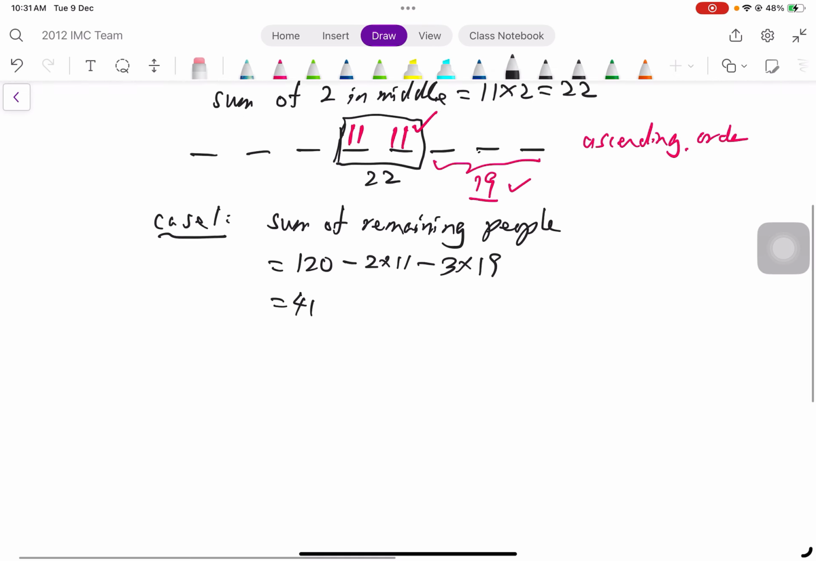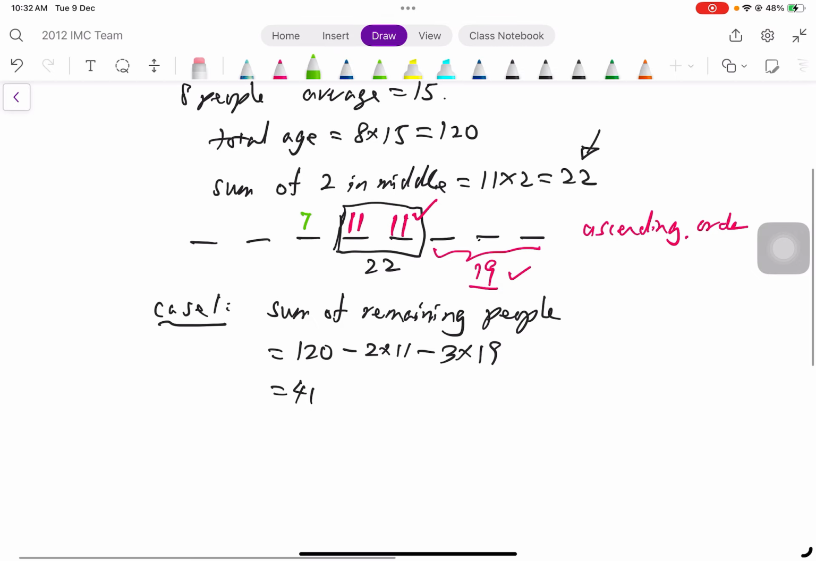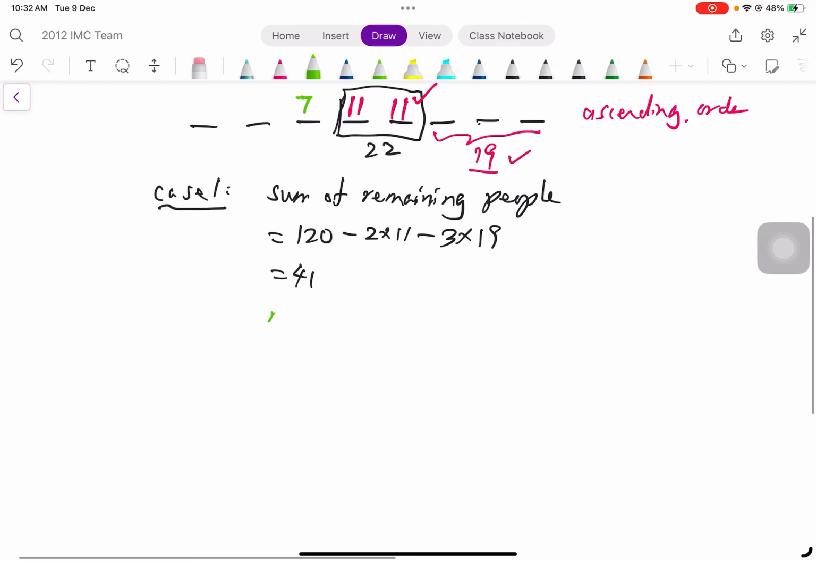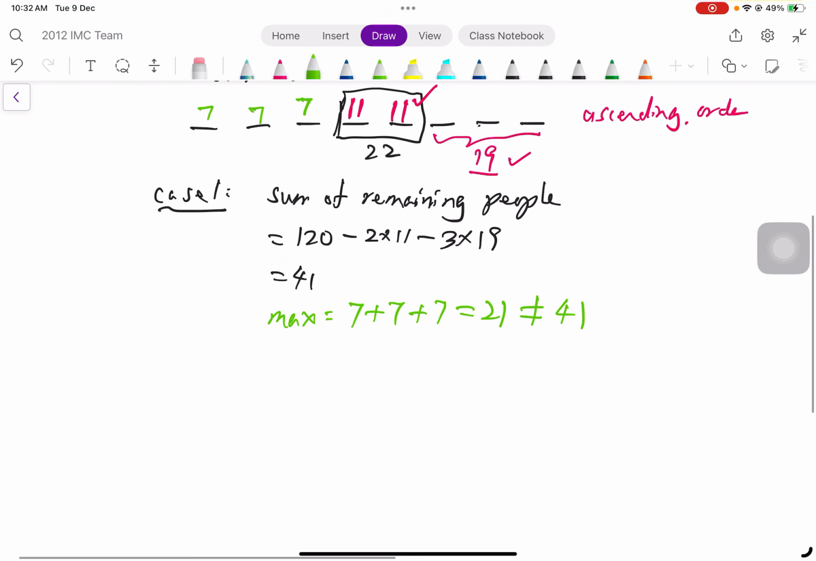But can you see that before 11, the prime will be 7, right? But if everybody is 7, what is the maximum age? That will be 7 plus 7 plus 7, which is 21, and it's not going to be 41. Therefore, this is impossible. That means case number 1, where you have 3 people with 19 years old, is an impossible case.